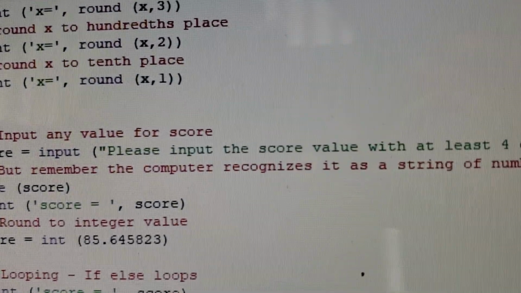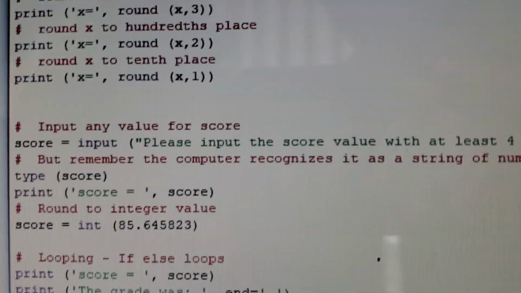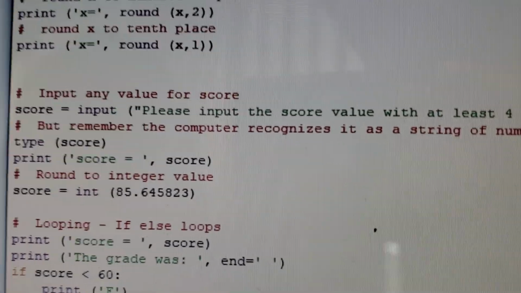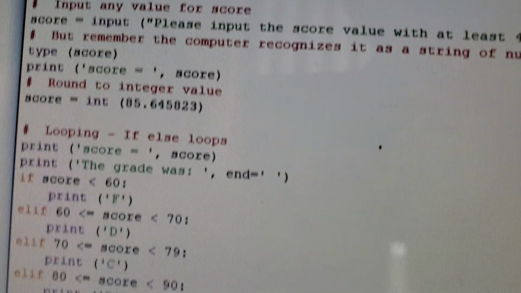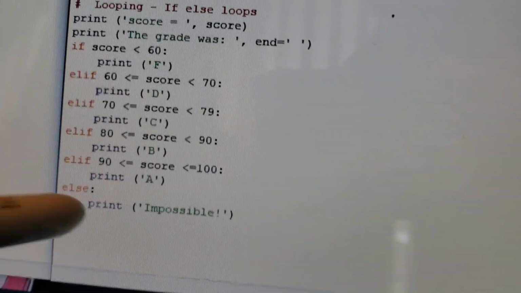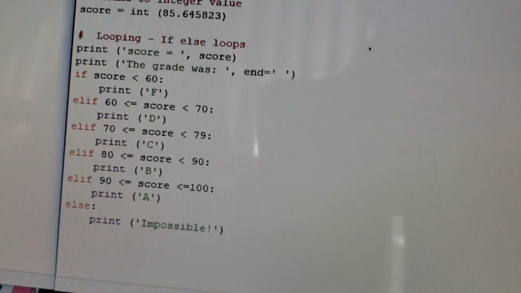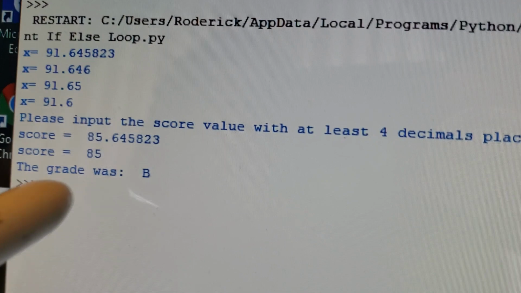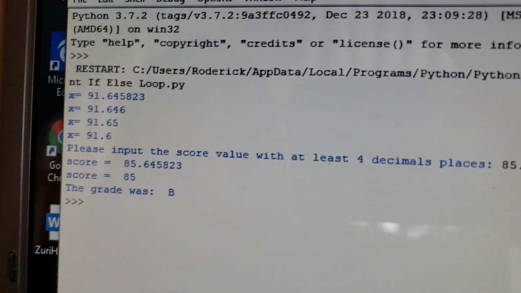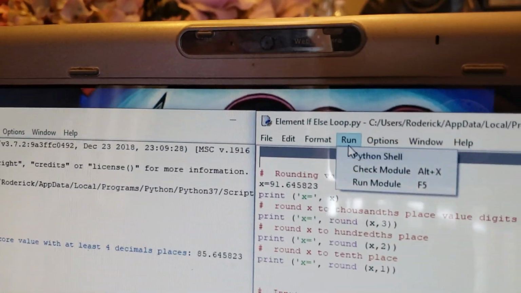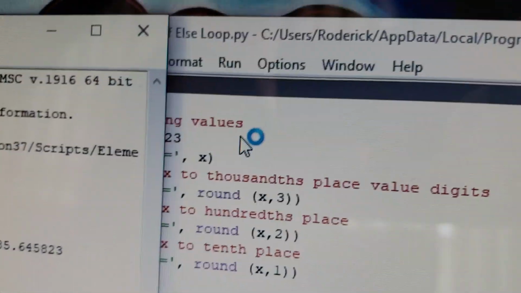We're going to change it into an integer, and then run it through this if-else loop to determine what grade you actually received. So I want to rerun this program so that it can ask me to input a value. I'm going to go over here and run this program.